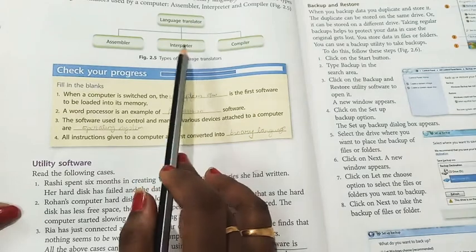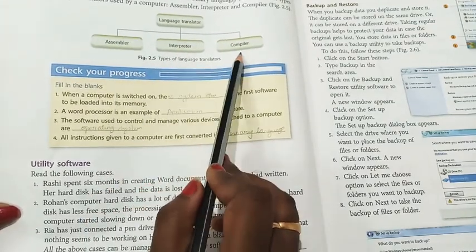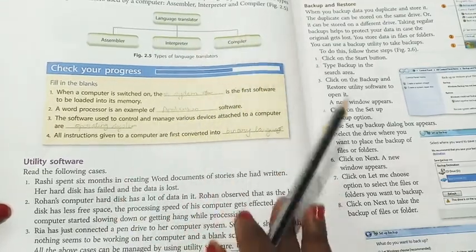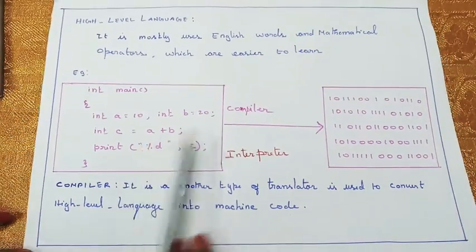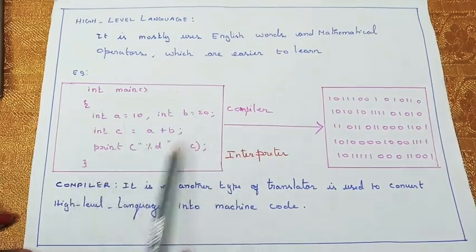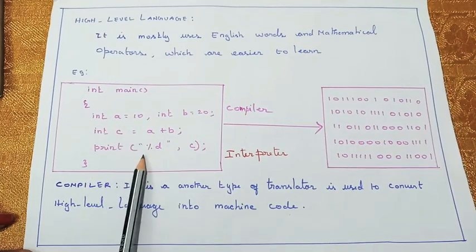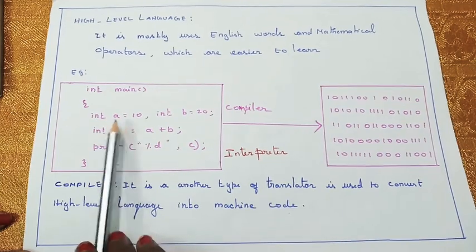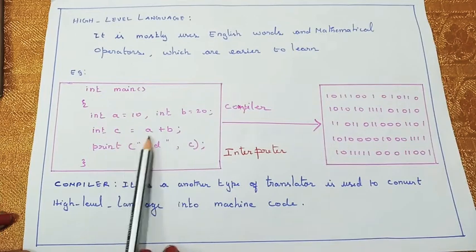The second type is interpreter or compiler. Like the assembler, the interpreter and compiler also translate human readable information into a machine readable form. So this is an example of compiler and interpreter. More or less both are the same. So what instructions can you give the computer? For example, I have given here one problem in a C program. You just see the variables are there, values are there. Some add formula is there, C is equal to A plus B.